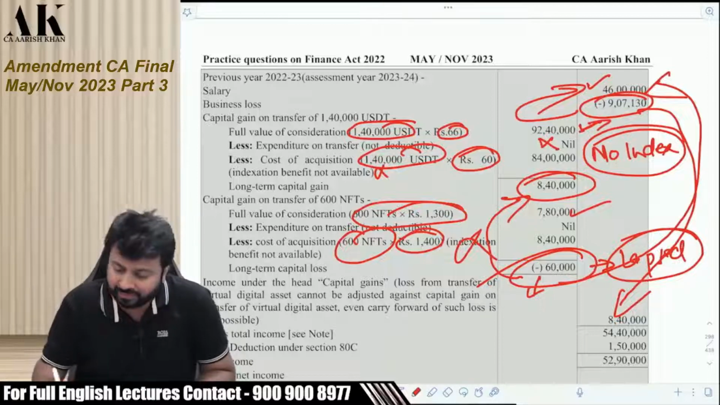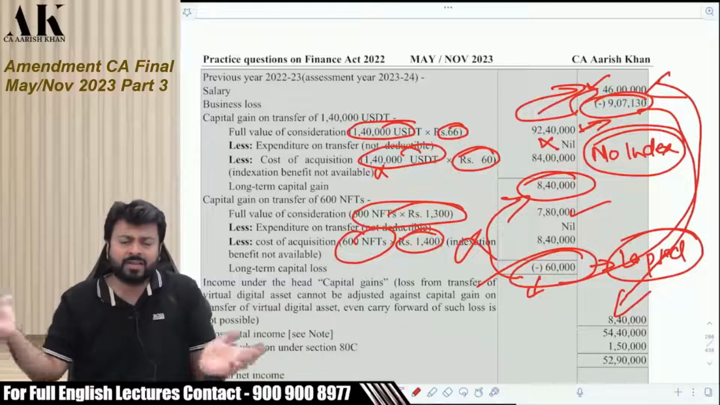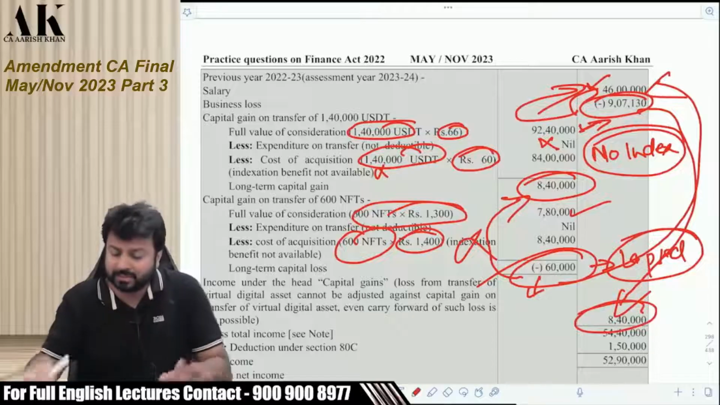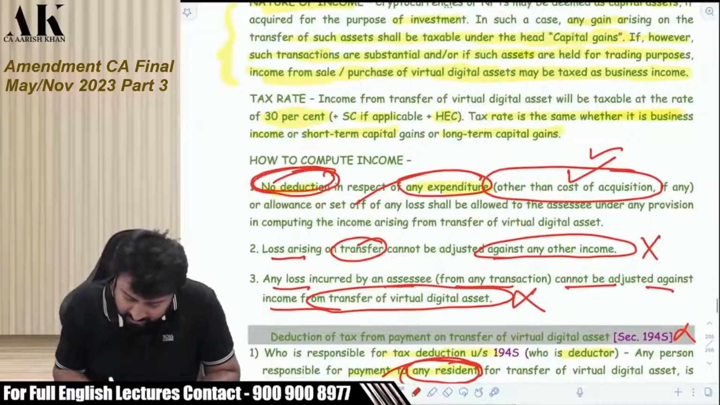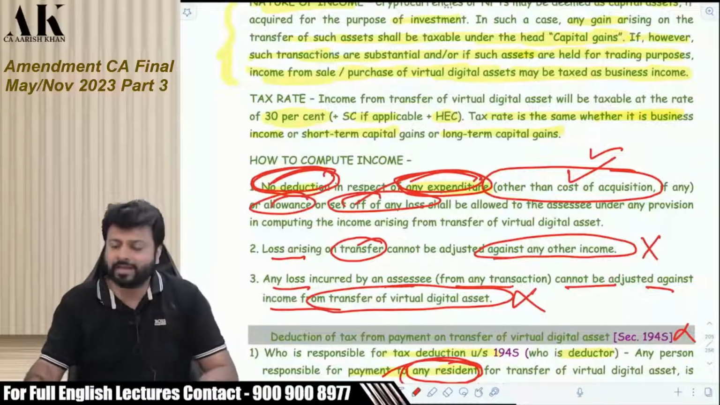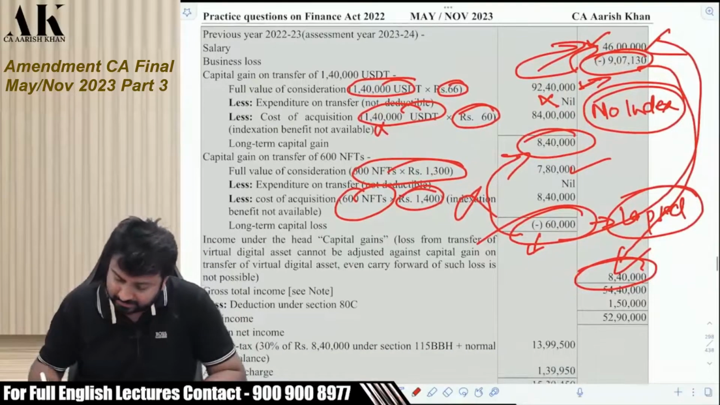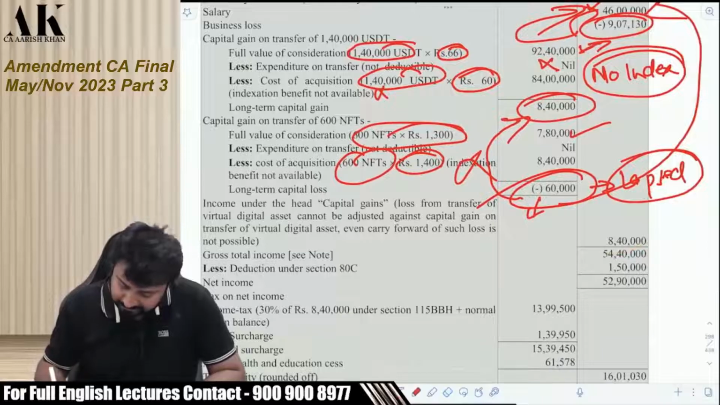You cannot set off against salary first of all, because against salary it is not allowed. That we have done in the chapter of set off and carry forward. Against this income also it is not allowed, because against the crypto income no deduction shall be allowed. Check. No deduction in respect of any expenditure, allowance, set off of loss. Nothing will be allowed against crypto. Crypto will be flat taxable at 30%. Therefore 46 plus 8.40 comes to how much? 54.